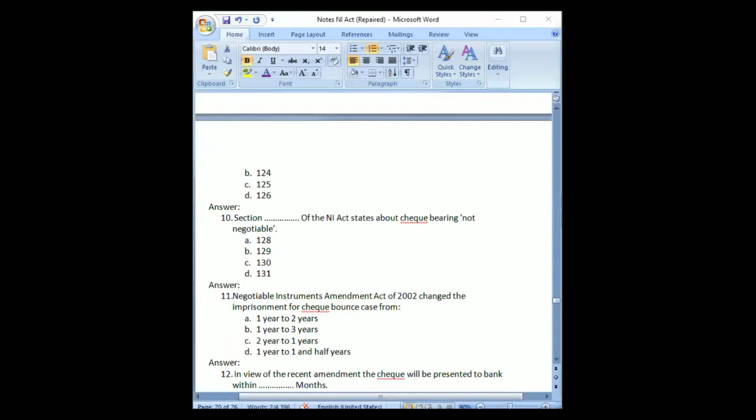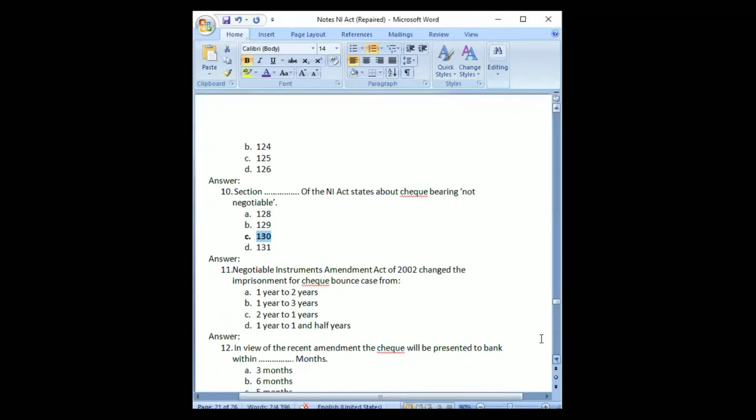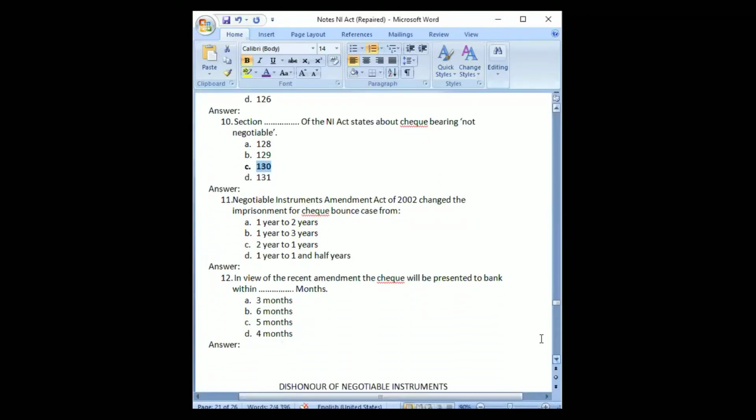Is it 128? No, it is 130. Because this is not a type of crossing, it is not mentioned along with these other provisions. It is just a condition that we can put. It is 130 that defines what is not negotiable. Next one. This, we are yet to read about it.